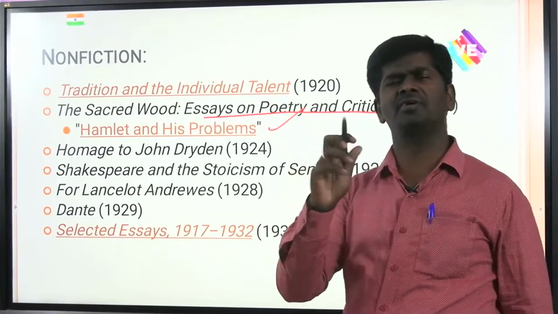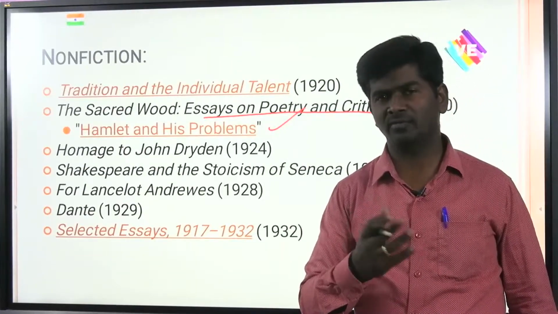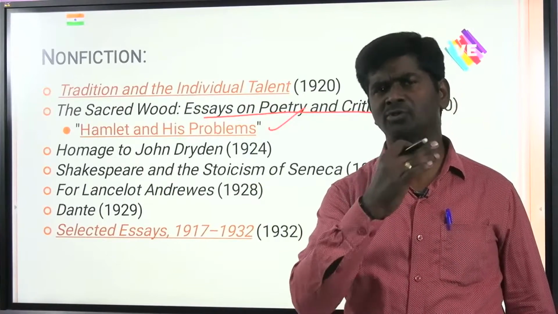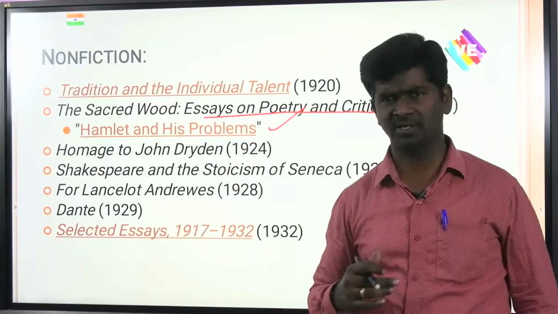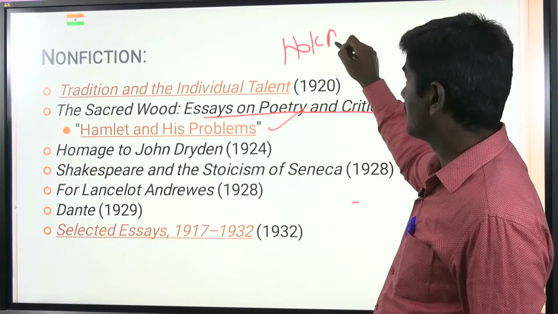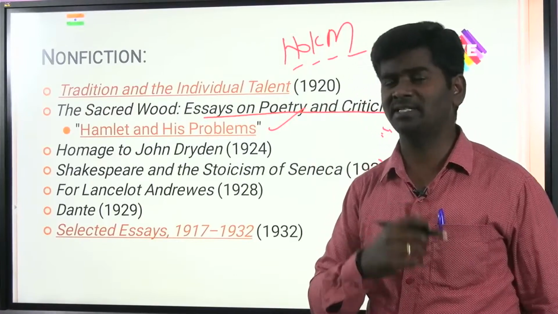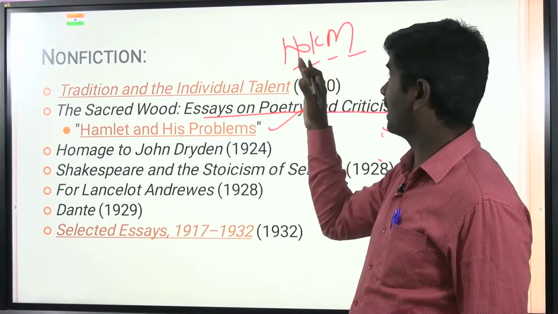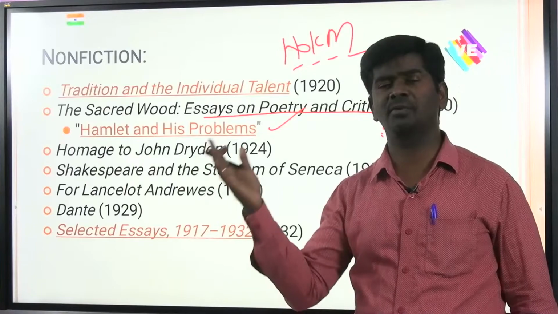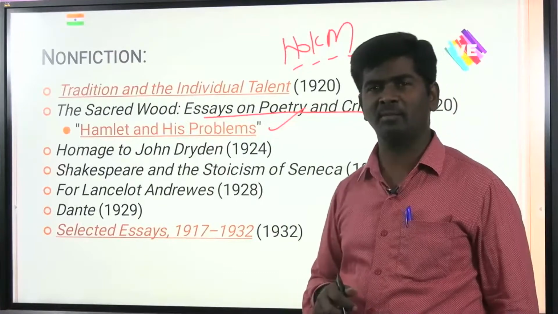Hamlet and His Problems, a very popular essay. And in it, he criticizes the plays composed by William Shakespeare and other Renaissance writers, and he comments on popular tragedies like Hamlet, Othello, King Lear, Macbeth. He talks about the concepts of Hamlet and Macbeth, saying Hamlet is an artistic failure. These issues are discussed in Hamlet and His Problems.